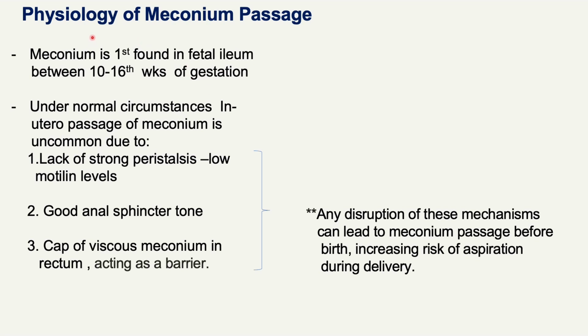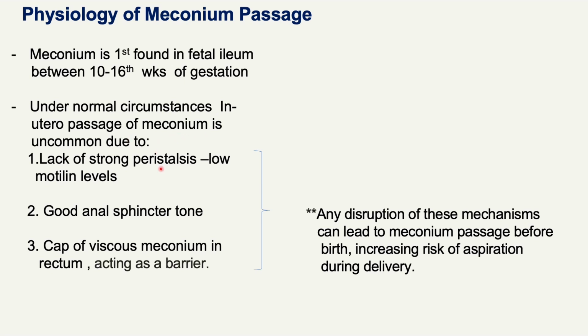Now let's see the physiology of meconium passage, why and how it is passed. Meconium is first found in the fetal ileum between 10 to 16 weeks of gestation in the uterus. Under normal circumstances in utero, there is no passage of meconium. Passage of meconium is very uncommon because the baby should be passing stool after birth. So under normal circumstances, they do not pass meconium.